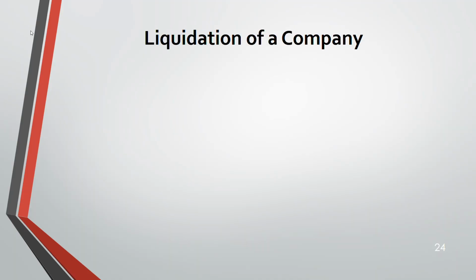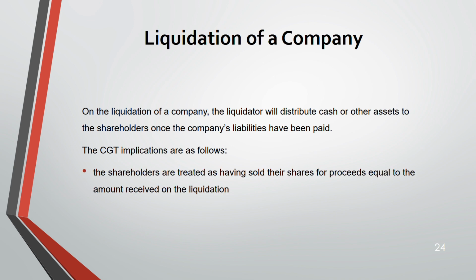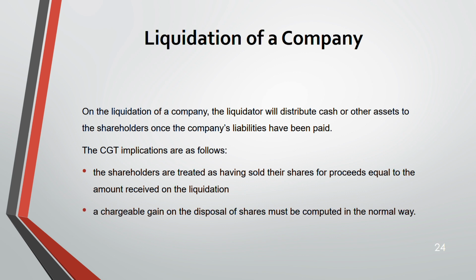So now we are moving on to liquidation of a company. Once you have decided you're going to liquidate a company, what happens? A liquidator is appointed, whose role is to distribute cash or other assets to shareholders once the liabilities have been paid. These are the CGT implications. Shareholders are treated as having sold their shares for proceeds equal to the amount received on the liquidation. A chargeable gain on the disposal of shares is calculated in the same way.